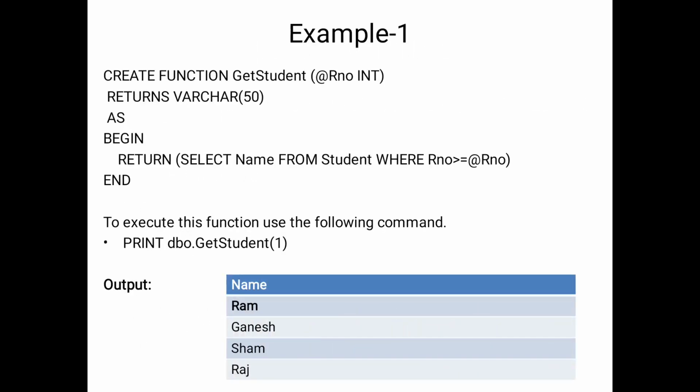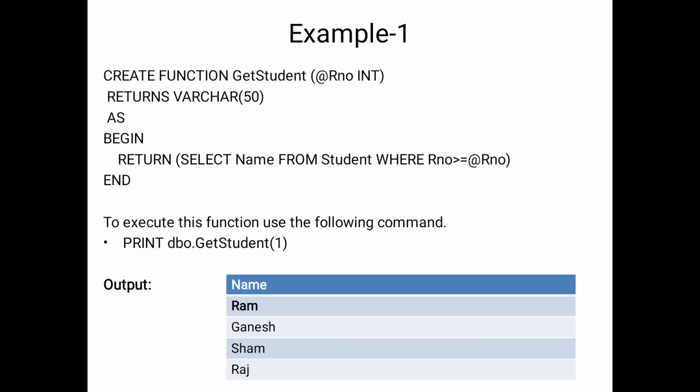Here is the example: create a function get student, so from the student table we can get the information. Get student with roll number int. The parameter passed to the function is roll number, and it returns a character, because we are displaying the names as output, so the output data type is varchar.